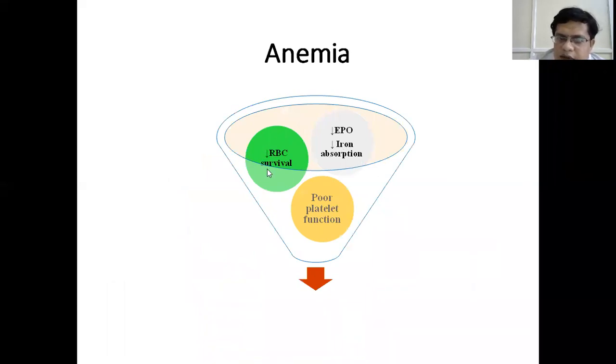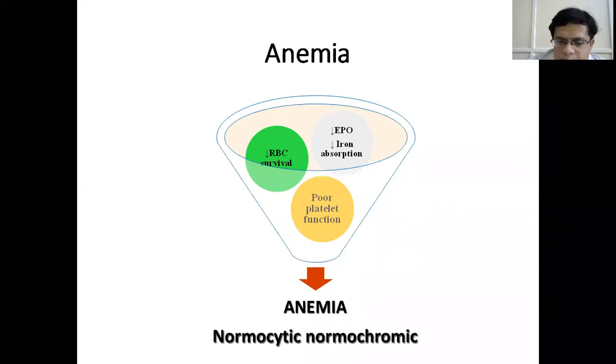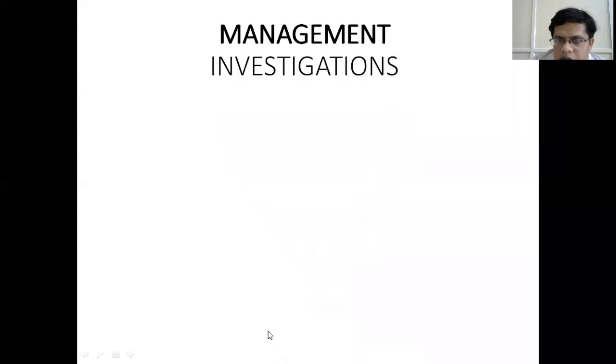And there is decreased survival of RBC in CKD, and there is capillary fragility and poor platelet function in patients with CKD, leading to abnormal bleeding. All these factors contribute to anemia in chronic kidney disease. And also, uremia itself is toxic to the bone marrow, so it leads to decreased production of RBC, leading to anemia. Anemia of chronic disease is always normocytic and normochromic.